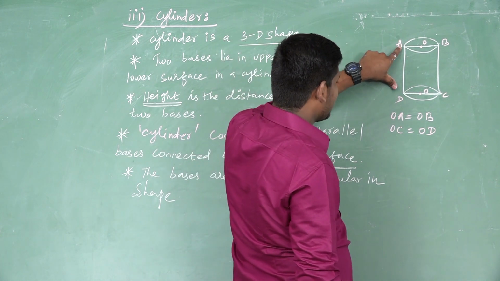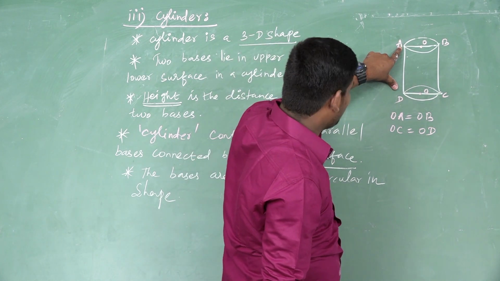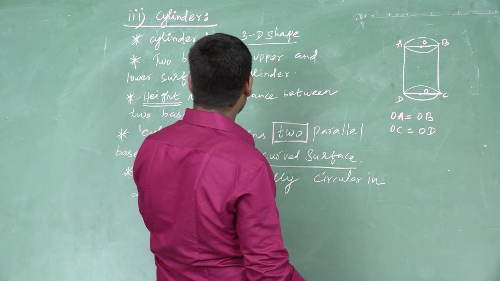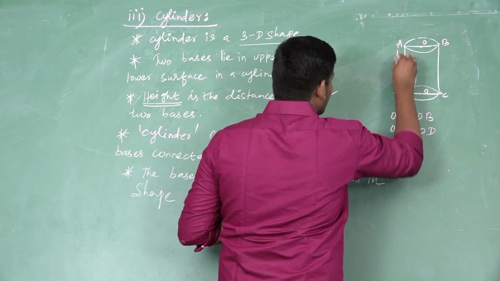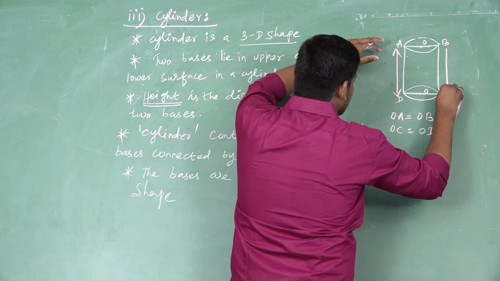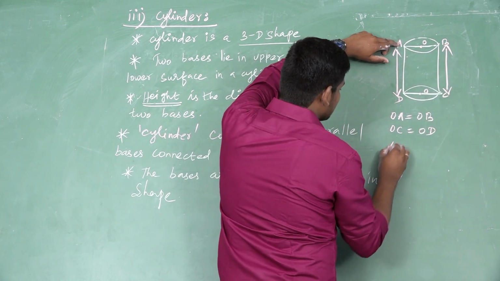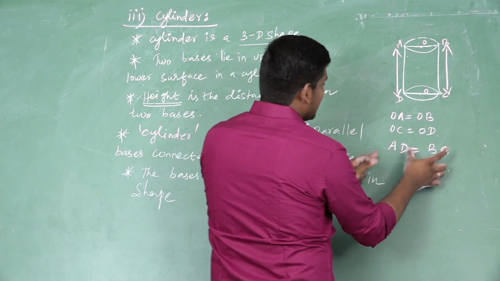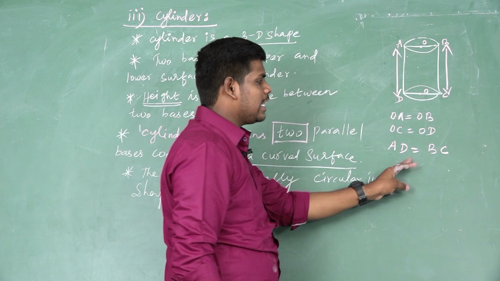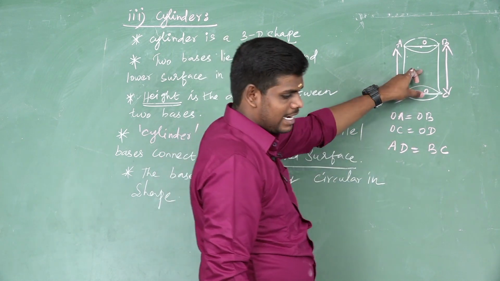A cylinder contains how many bases? Two bases. So height is the distance between two bases. AD is equal to BC. This is the height, the distance between the two bases in a cylinder.